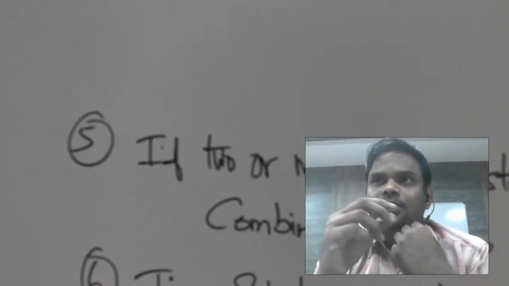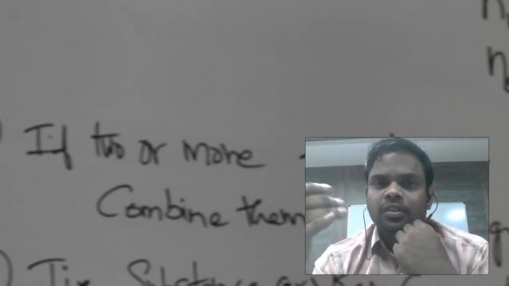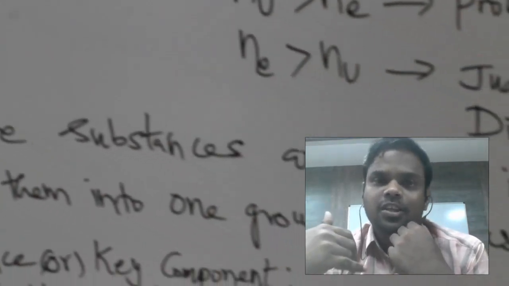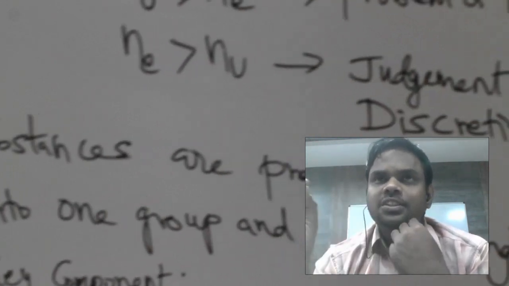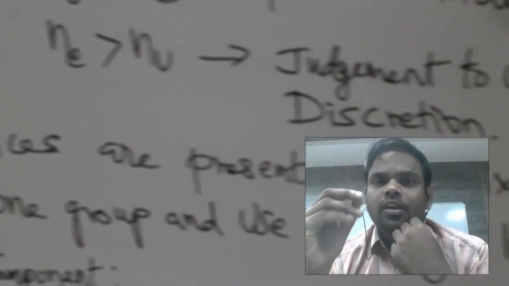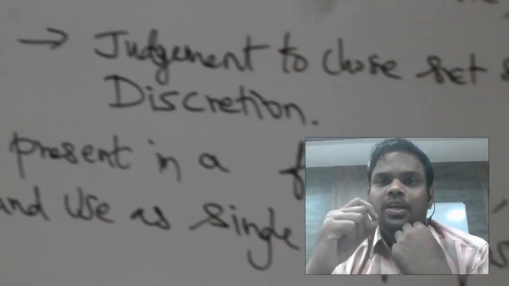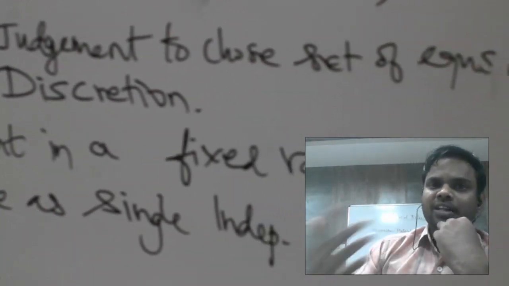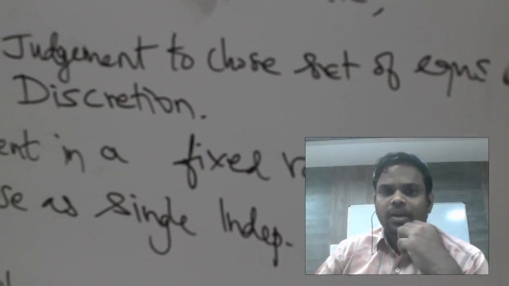See, there is 2x plus 3y equal to 10, and another equation, 4x plus 6y equal to 20. The second equation can be obtained from the first by multiplication or division. In those cases, such equations we should ignore. We should try to identify the number of independent equations. The duplication should be avoided. That means an equation that can be derived from another equation should be avoided while considering the number of independent equations.